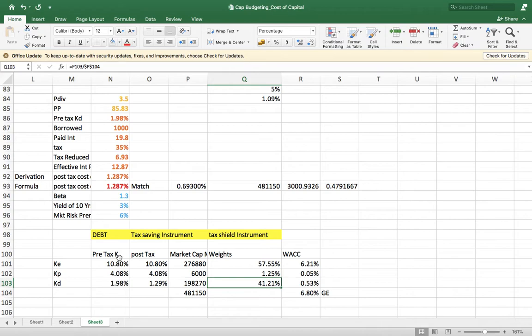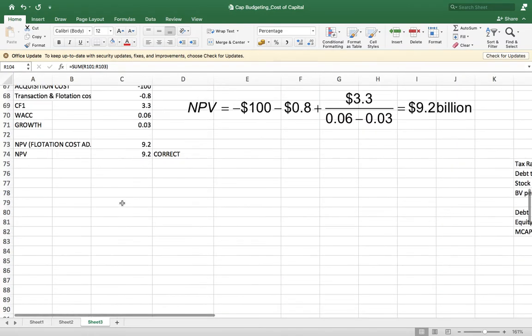Most companies don't raise preferred. And the WACC will be equal to cost of equity multiplied by weight of equity, plus cost of preferred multiplied by weight of preferred, plus post-tax cost of debt multiplied by weight of debt. This will be used for calculating the new project.